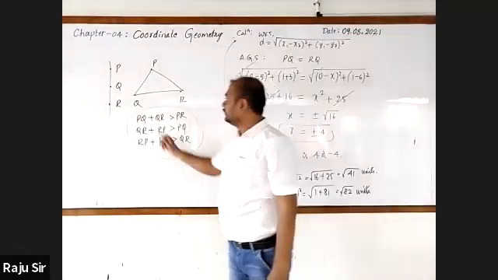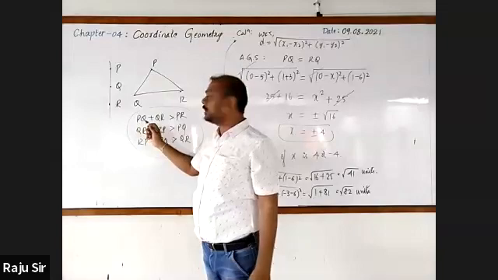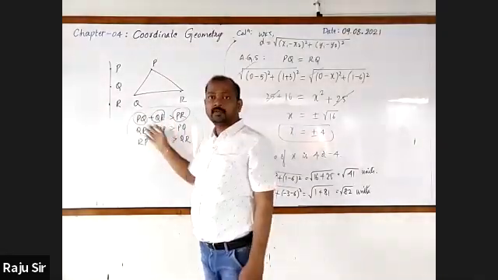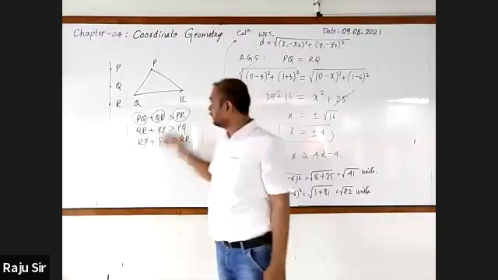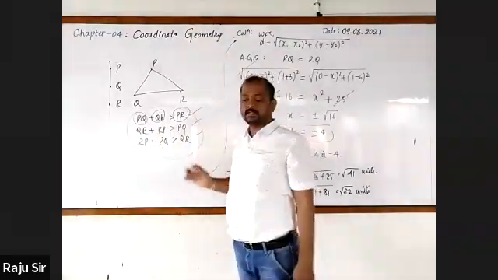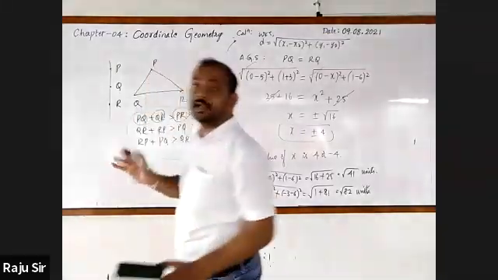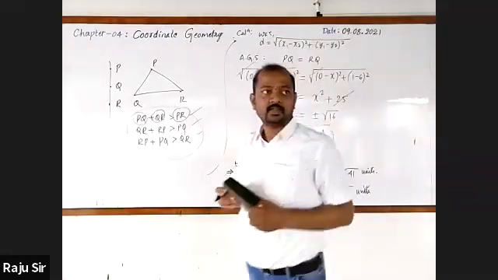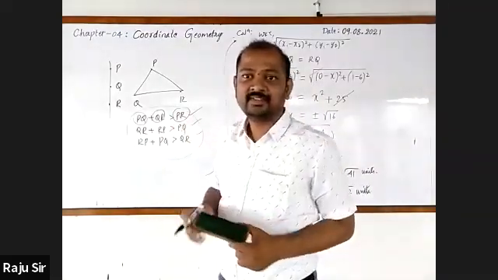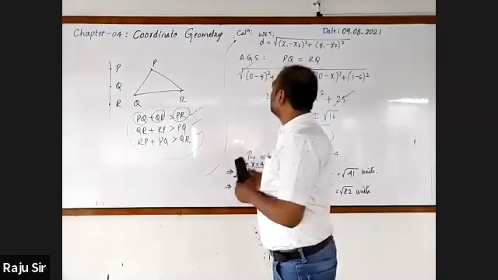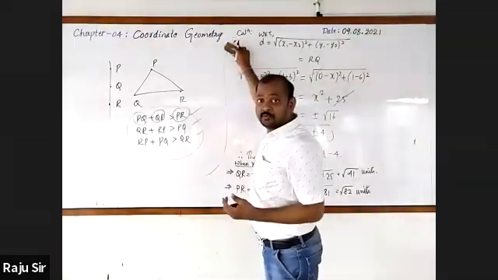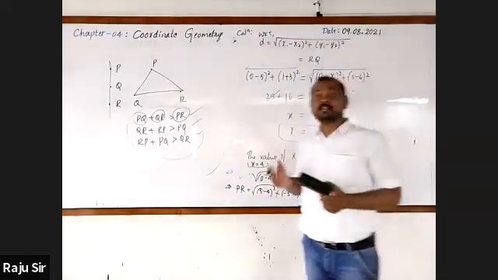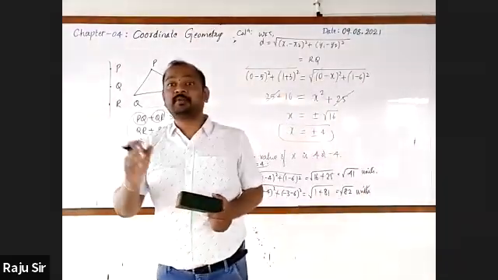By using the distance formula, you find PQ, QR, and PR, then you compare. On comparing, if you get these statements, then you can say that a triangle is formed. Got it? Then, when we know a triangle is formed, the next thing is we have to check what type of triangle it is.